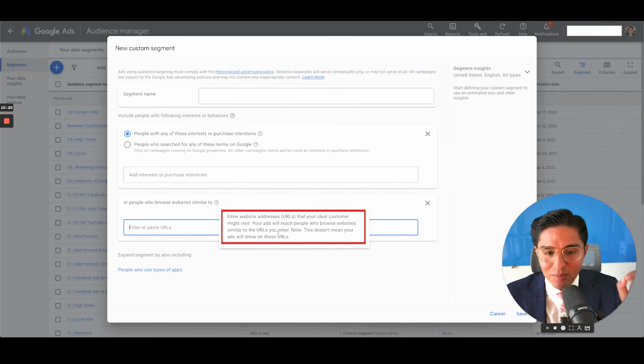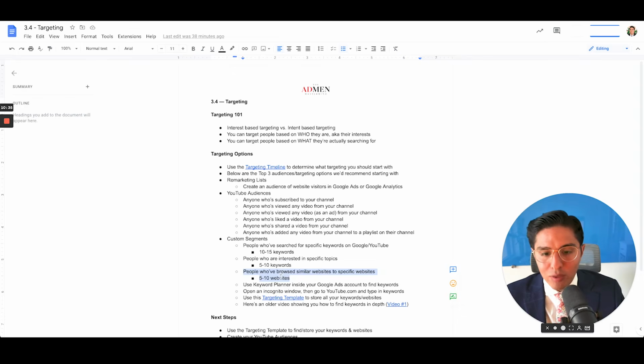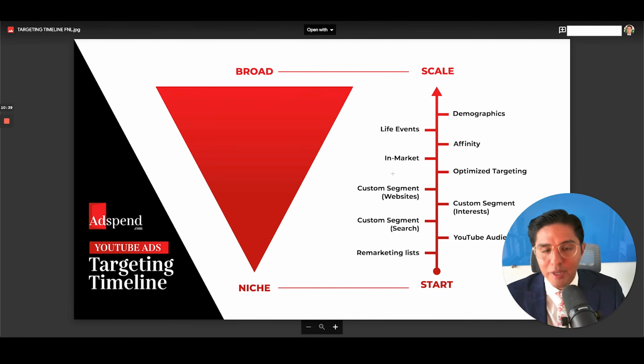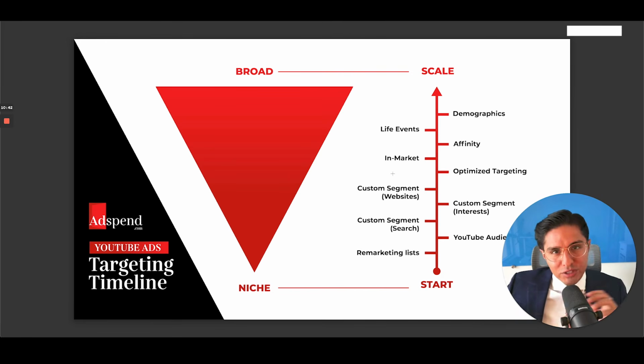Note, this doesn't mean your ads will show on those URLs, obviously. So Google's saying, enter some websites for us, Brian, so you can let us know who you're looking for. We'll find more people just like the ones that are browsing those websites. So give me a bunch of websites. We recommend 5 to 10 websites in those types of custom segment audiences. Again, much broader, right? Because these people are kind of similarly interested to this website.